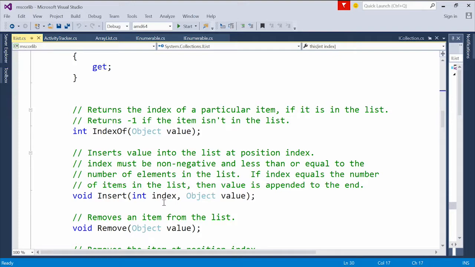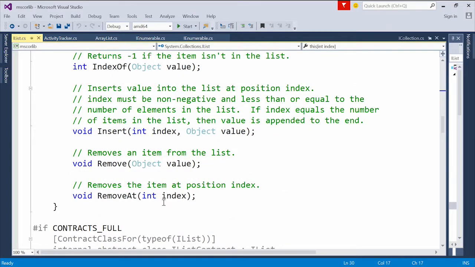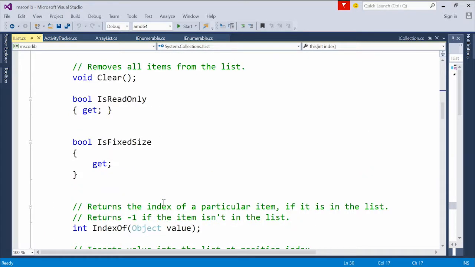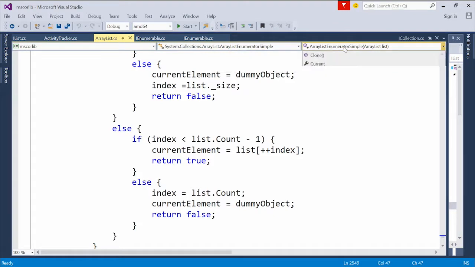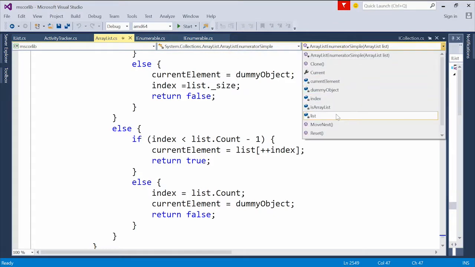If so, where is it? Insert and remove. Now this is where some of these things get really hard. And even as good as the BCL is, this is one place where abstractions are just a little bit leaky. We have this IsReadOnly and IsFixedSize kind of thing. And if I look at ArrayList, and we look for its IsFixedSize.